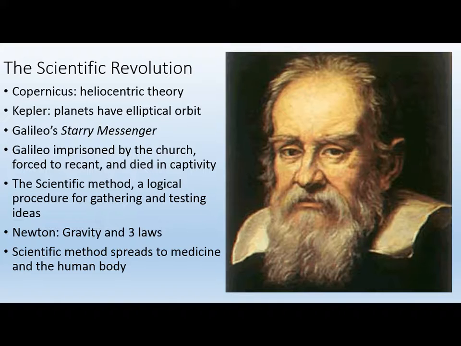Another guy, Kepler, he believed that planets had an elliptical orbit instead of a circular orbit. Galileo wrote a book called Starry Messenger. As a result, Galileo is imprisoned by the church. He's forced to recant, and he dies in captivity. Scientific method, going to be one of the big innovations of the scientific revolution. Scientific method, as you've probably learned in science class, is just a logical procedure for gathering and testing ideas.